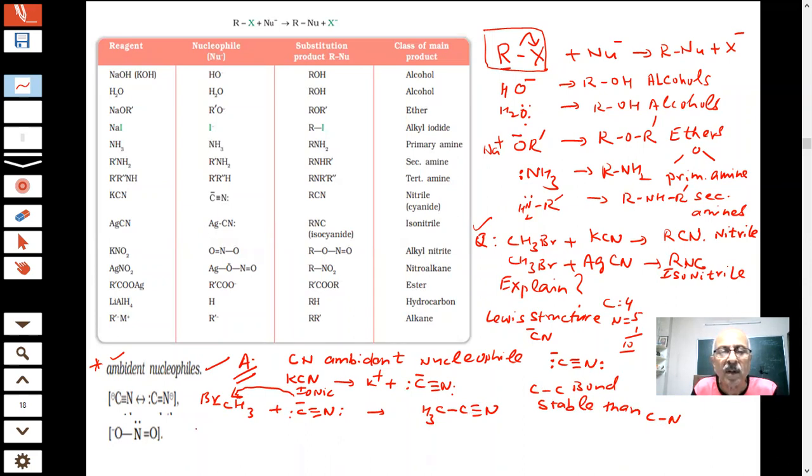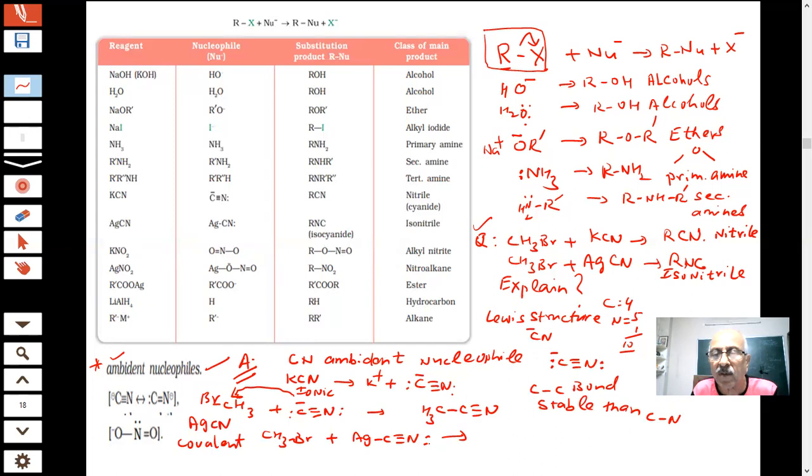But AgCN is a covalent compound, so it will not form ions. It is not forming ions. Then what will happen? If you have CH3Br and AgC triple bond N, ठीक है, this is not forming ions. Now nitrogen has a lone pair of electrons which it will give to carbon.